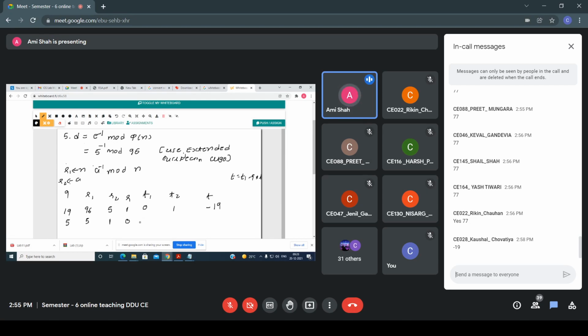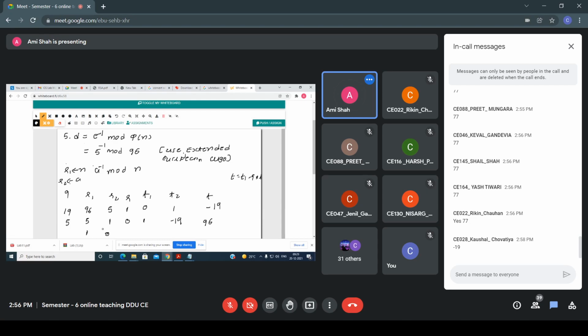Whatever the value of T2 is, that is assigned to T1. T is assigned to T2, so here minus 19. And what is T? That is T1 minus Q into T2. What do you get here? 96. Now, what is your next step? Whatever the value of R2 is there, that is assigned to R1, and here it is 0.